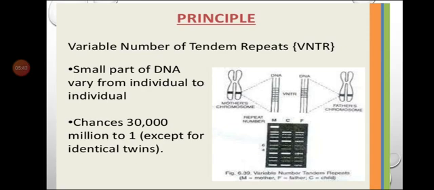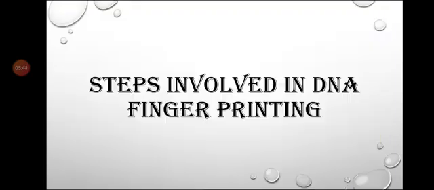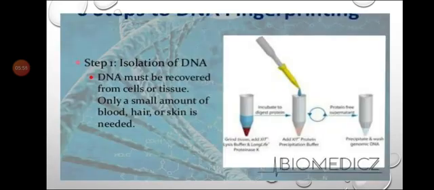Now we will start with the steps involved in DNA fingerprinting. There are a total of 7 steps that we are going to study one by one. The first step is isolation of DNA.